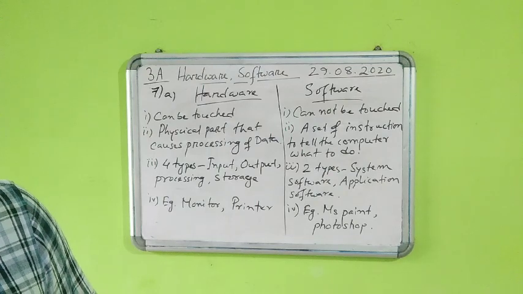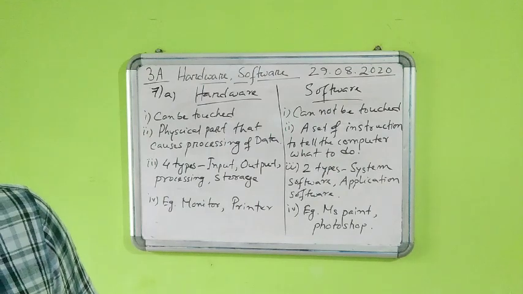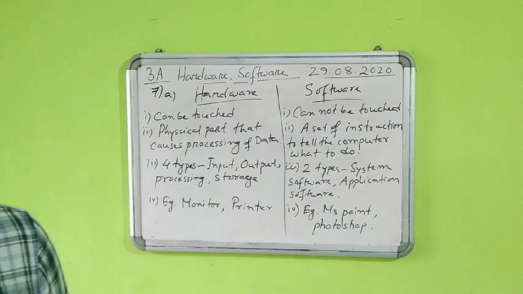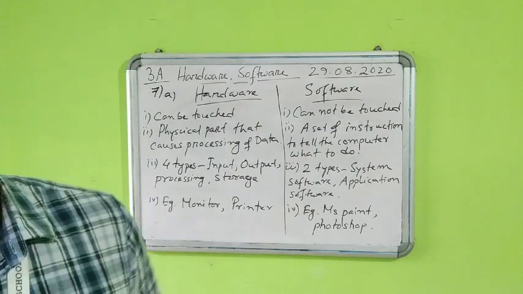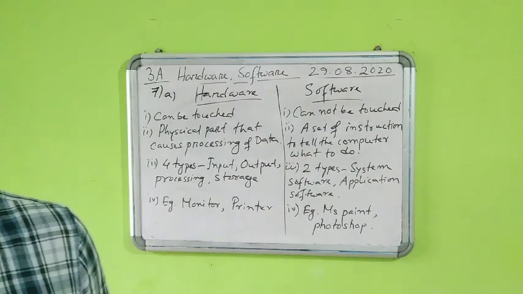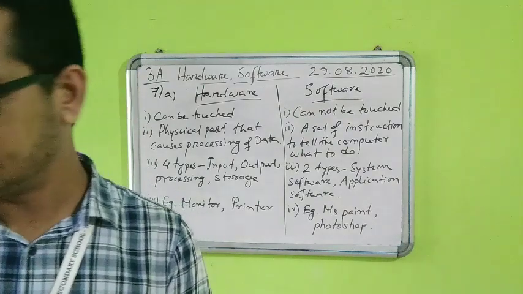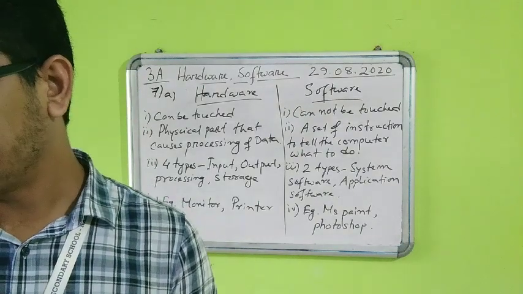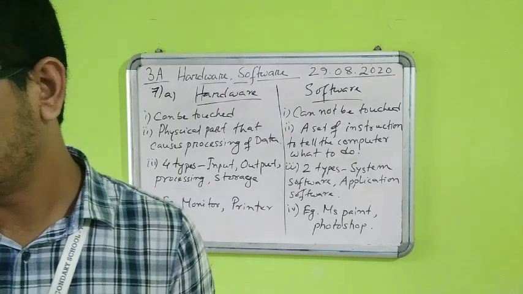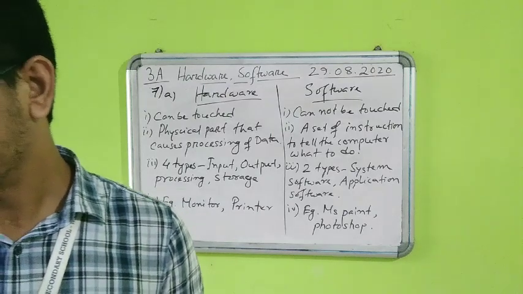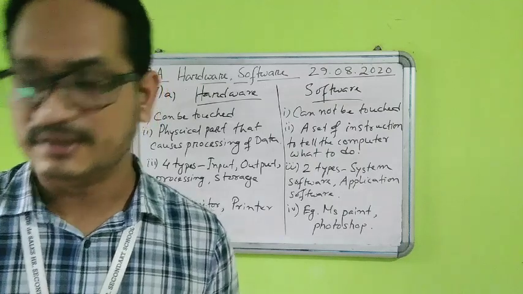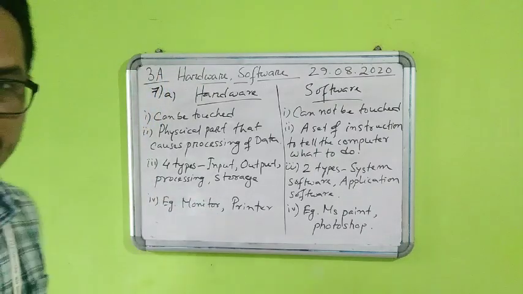Okay, now after that there is question number 8. Identify the following groups of devices or software. If you say question number 1, the keyboard is there, a microphone is given, mouse is given, webcam is also there, scanner is there. So these all are input. Okay, so students, I am writing this one.